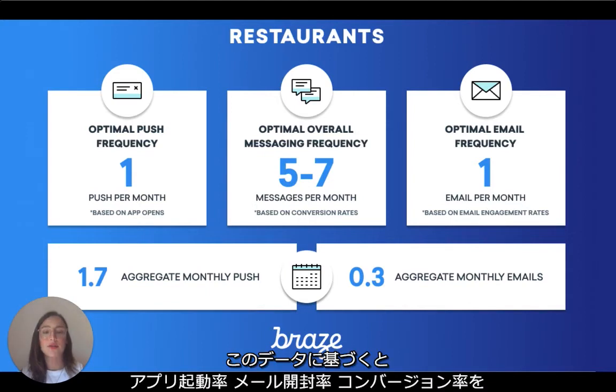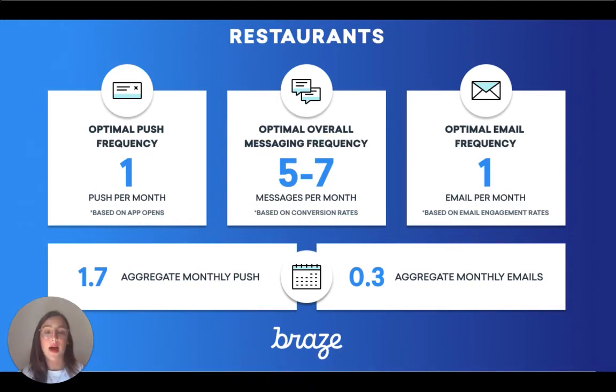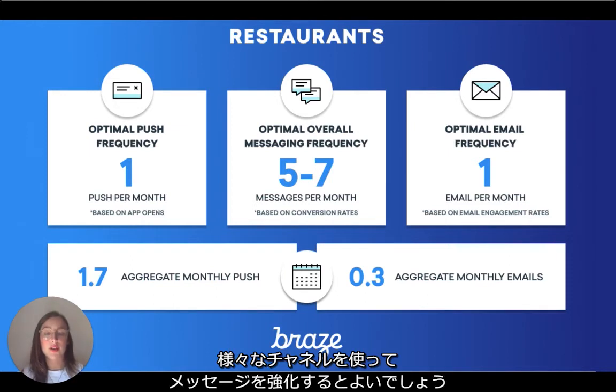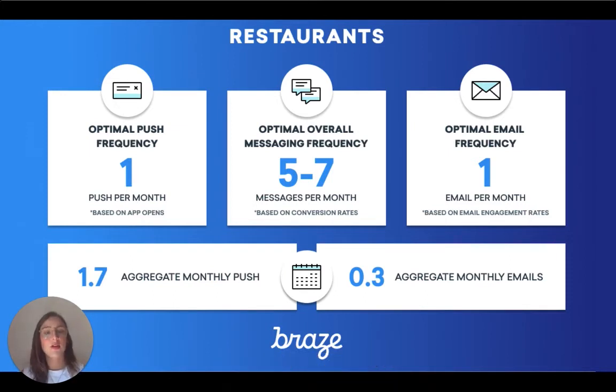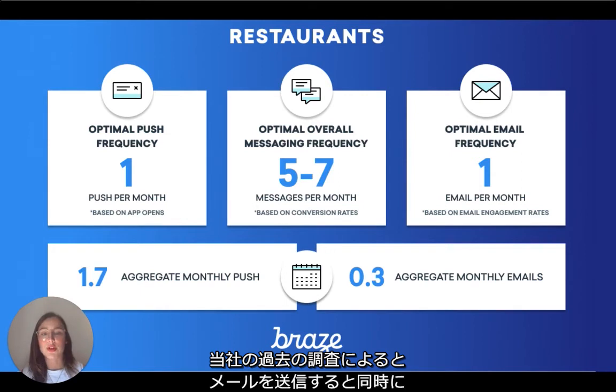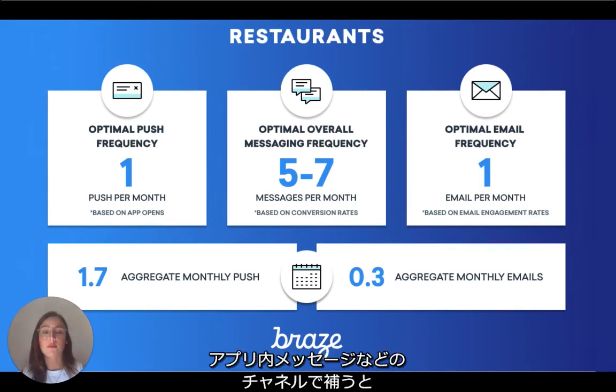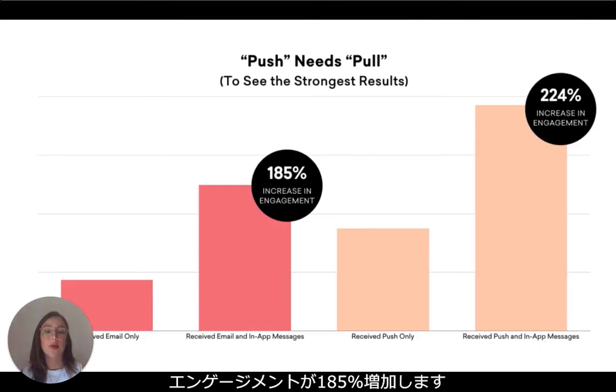This data also shows that in order to optimize for all 3 of app opens, email opens, and conversions, you might want to use a wider variety of channels to reinforce your message. For example, past Braze research has shown that when you send an email in concert with a complementary pull channel, like in-app message, user engagement increases by 185%.